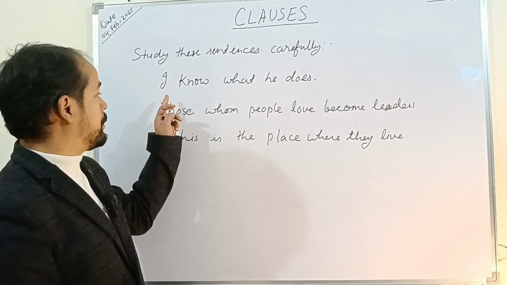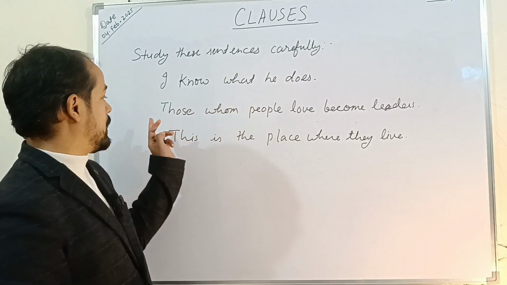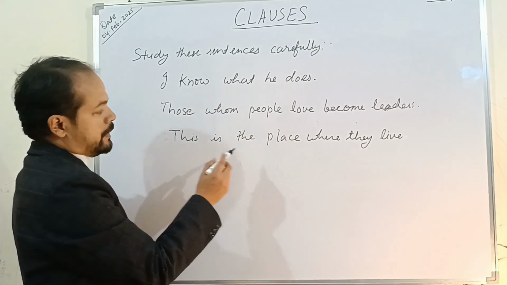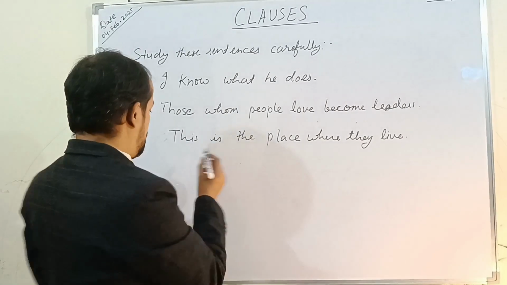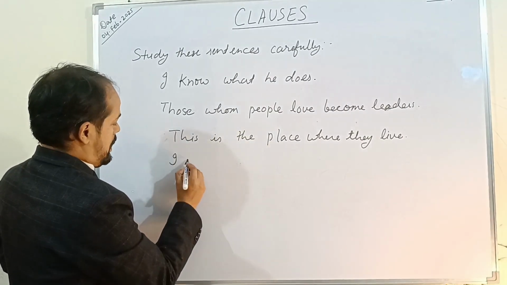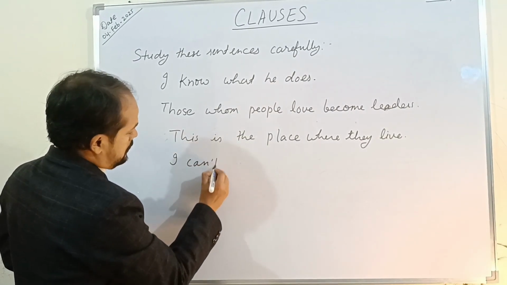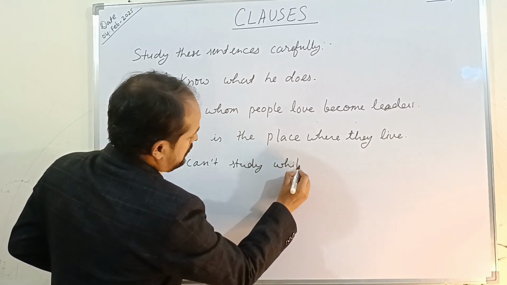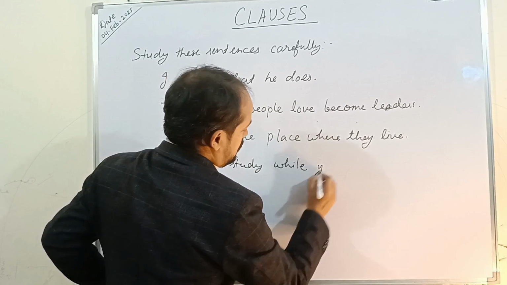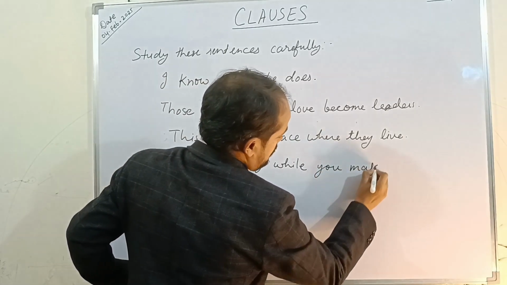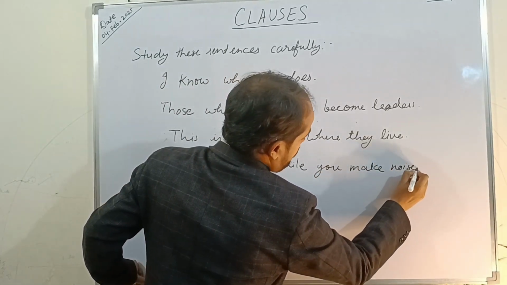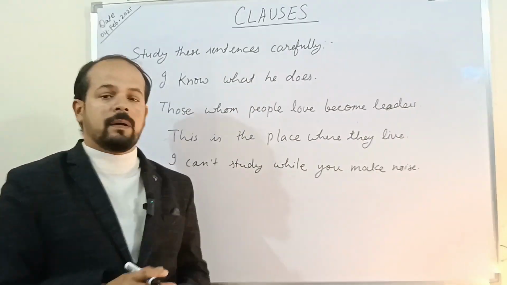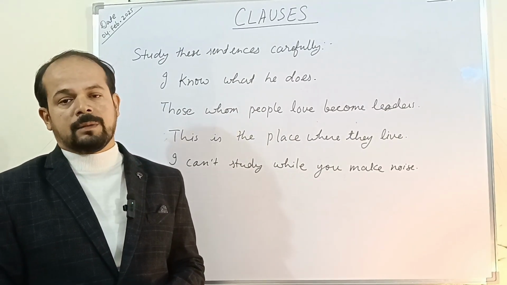Example number 1: I know what he does. Those whom people love become leaders. And the third one: this is the place where they live. I can't study while you make noise. Now I have written all these sentences in which I am going to underline the dependent clauses.